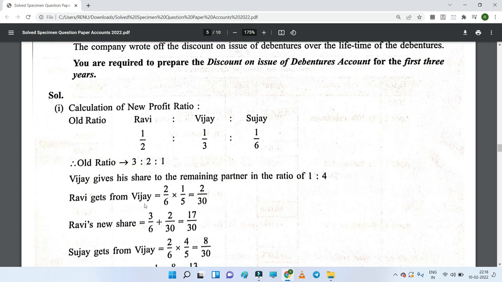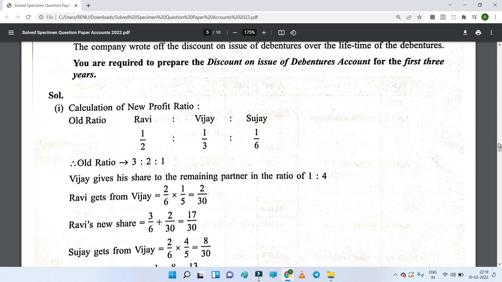Ravi gets 1/5 of Vijay's share, 1/5 into 2/6, that is 2/30. So this gain of 2/30 will be added to the old share of Ravi, that is 3/6. In 3/6 we are going to add this gain of Ravi, that is 2/30. So the new share of Ravi will be 17/30, as we are going to take the LCM as 30. So 6 into 5 is 30, so 5 will also be multiplied with 3. That will be 15 plus 2, that is 17.